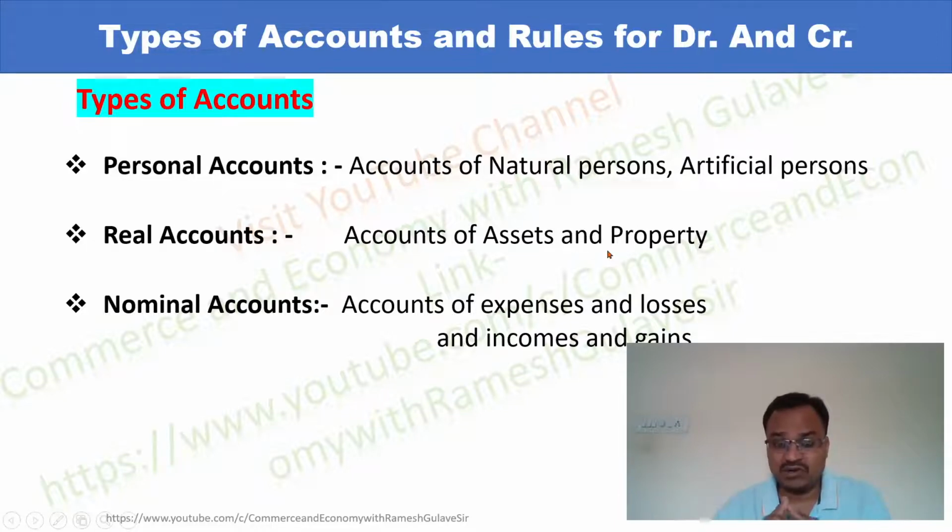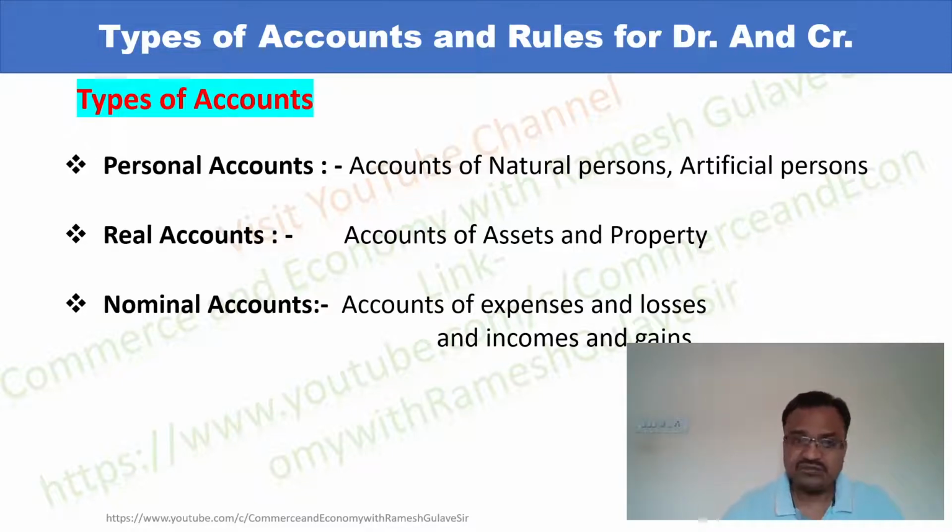Persons can be a giver or receiver, but assets either come into the business or go out of the business, right? Then nominal account includes expenses and losses and incomes and gains. Whatever expenses incurred by the business are expenses, and whatever incomes earned by the business are income, right? Now I hope the types of accounts are clear.